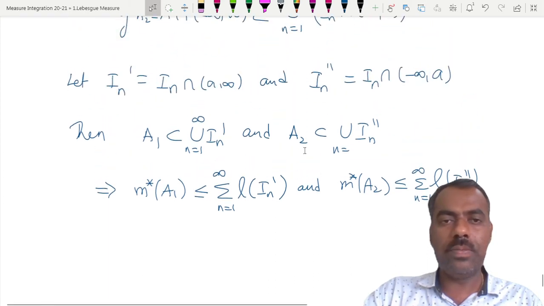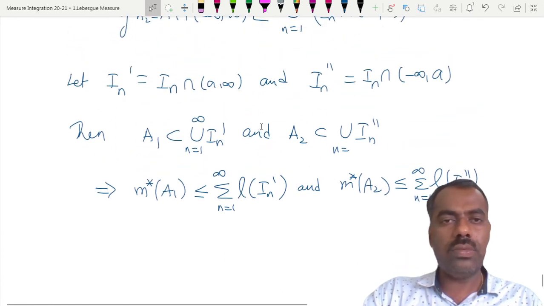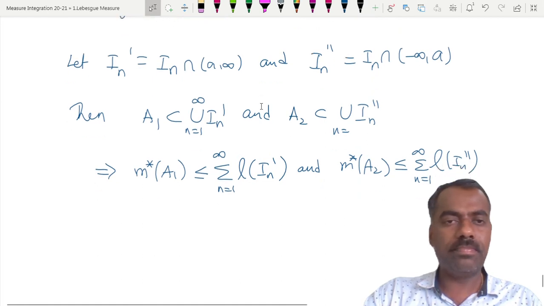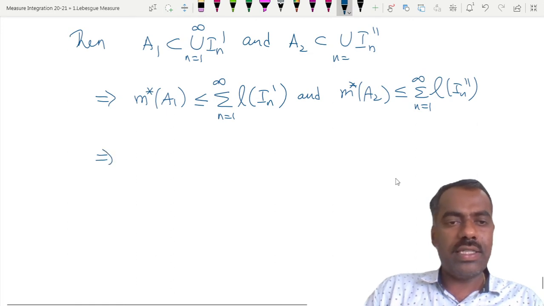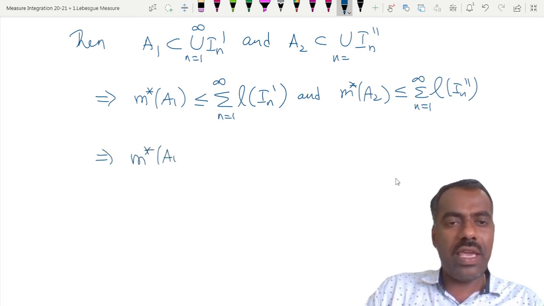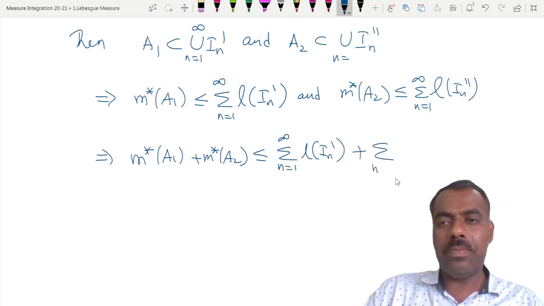Any problem? This implies m star of A1 plus m star of A2 is less than or equal to the summation from n equals 1 to infinity of L of I_n' plus the summation from n equals 1 to infinity of L of I_n''.